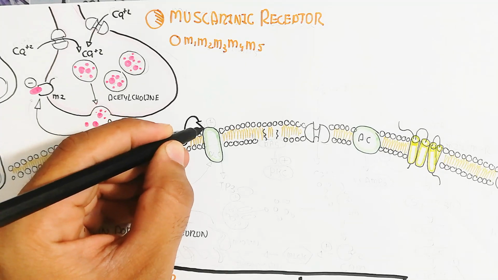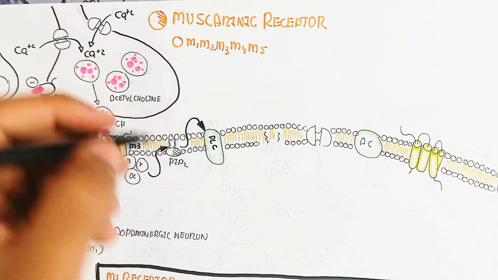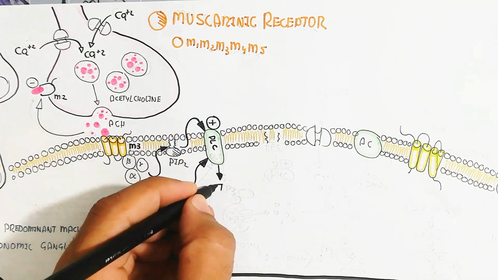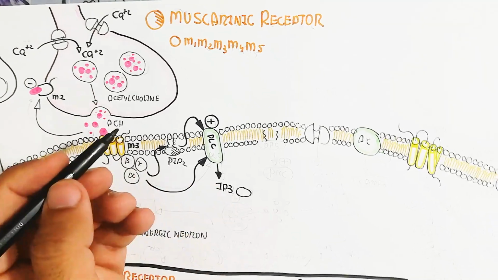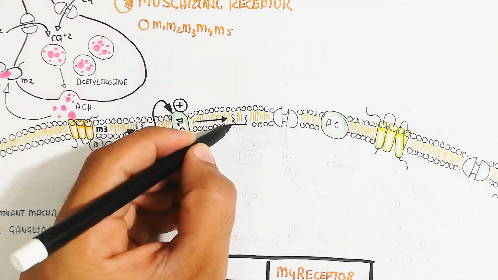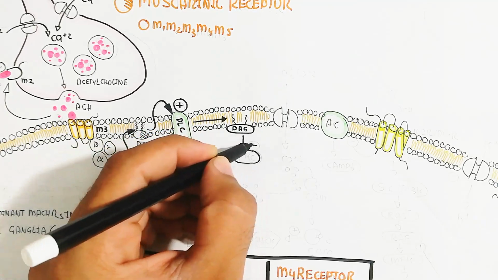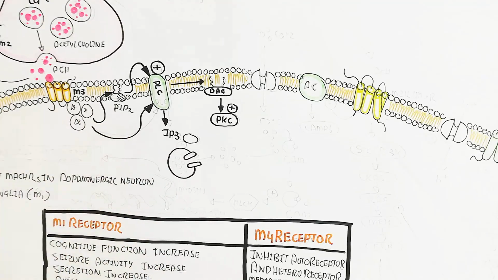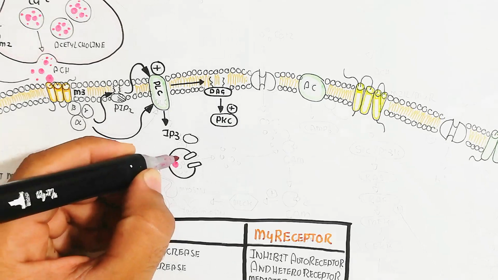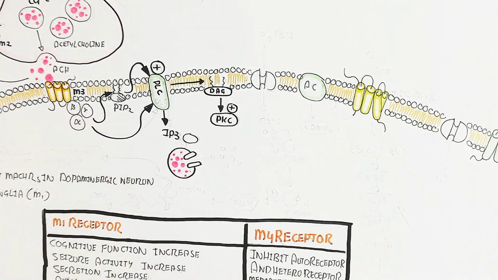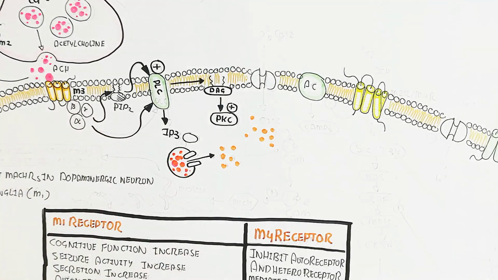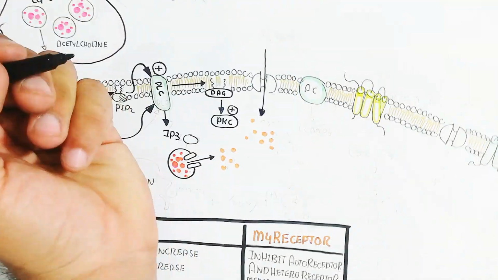The muscarinic receptor is a G-coupled protein receptor that triggers PIP2 to activate the phospholipase C enzyme, leading to IP3 production, and diacylglycerol production activates protein kinase C. The IP3 binds with the endoplasmic reticulum, causing outflux of calcium. When calcium outflux occurs and cytoplasmic calcium increases, the calcium channel also opens, leading to influx of calcium from the extracellular space into the cell. In this way, calcium rises.